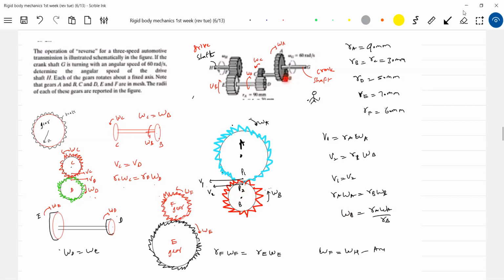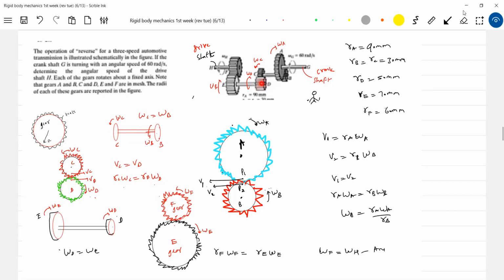When B starts rotating, C and B should rotate with a common angular velocity because they're connected by one common rod. The angular velocity of B should be the angular velocity of gear C also. C will be in contact with D. So if this rotates, gear D should rotate like this. The velocity of this point and this point should be equal. So VC equals VD, RC omega C equals RD omega D. We know omega C, we know RD, we'll get omega D.